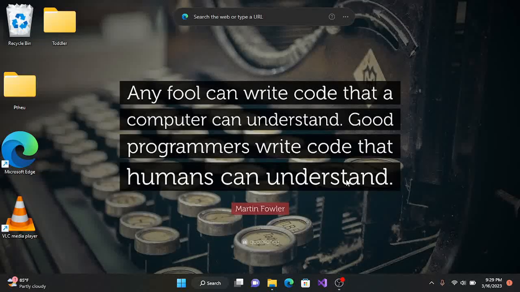Any fool can write code that a computer can understand. Good programmers write code that humans can understand.